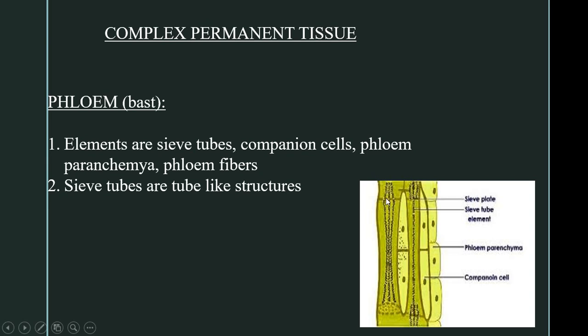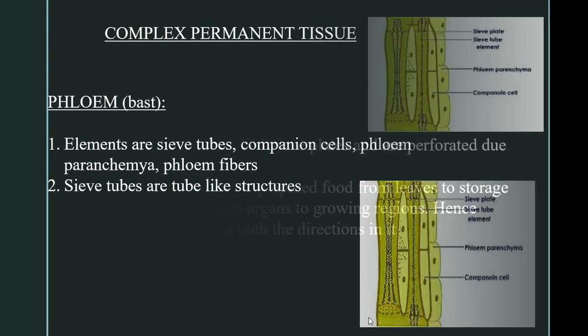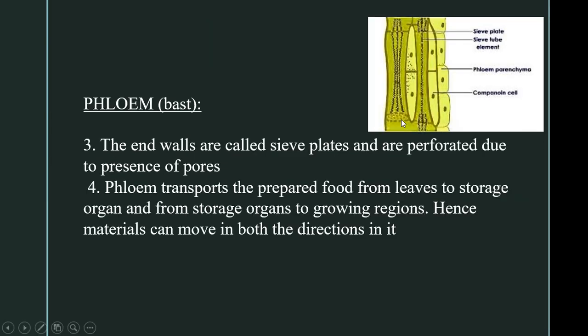You can see this is a sieve tube which is placed one above the other, just like a long tube-like structure, like a channel. And the end wall is perforated. See, you can see holes in it with the help of pores. There are pores in the sieve plates or the end walls, and this helps in the transport of substances through the sieve tubes. Phloem transports the prepared food from the leaves. We know food through photosynthesis is prepared in the leaves, and from the leaves it is transported to the storage organs, and from the storage organs to the growing regions.